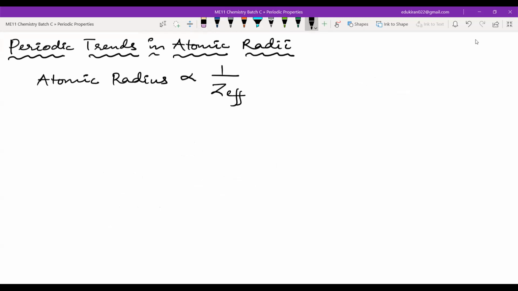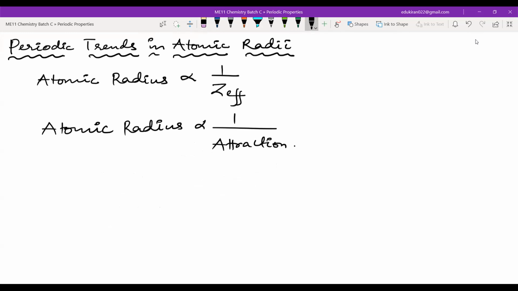But the main thing that you have to remember is atomic radius is inversely proportional to attraction. Now we will look at everything from this lens of attraction and repulsion. Now we are looking at the electrons. Electrons are attracted by the nucleus and electrons are repelled by other electrons, inner electrons.